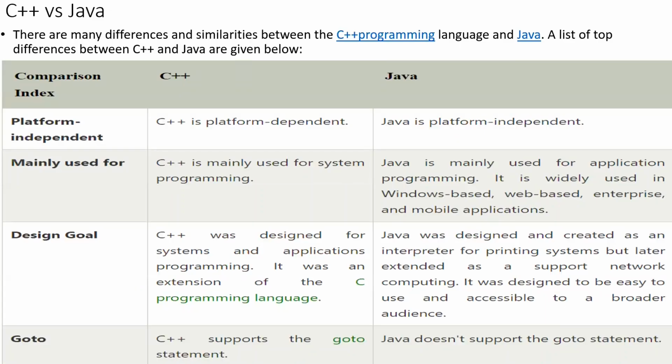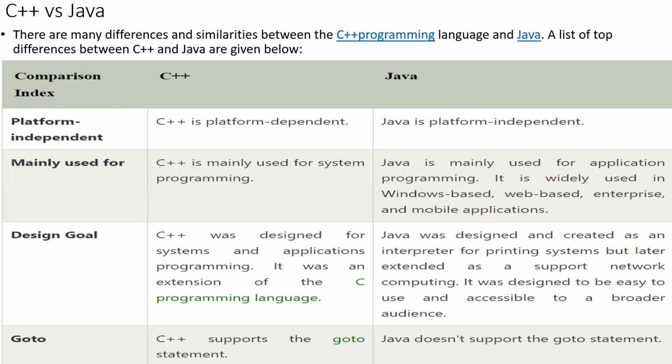Now let us learn the differences between C++ and Java. C++ is also an object-oriented programming language. Java is also an object-oriented programming language, right? So what is the difference between these two? Let's learn here. Generally C++ is called a partial object-oriented programming system, whereas Java is called a fully object-oriented programming system.